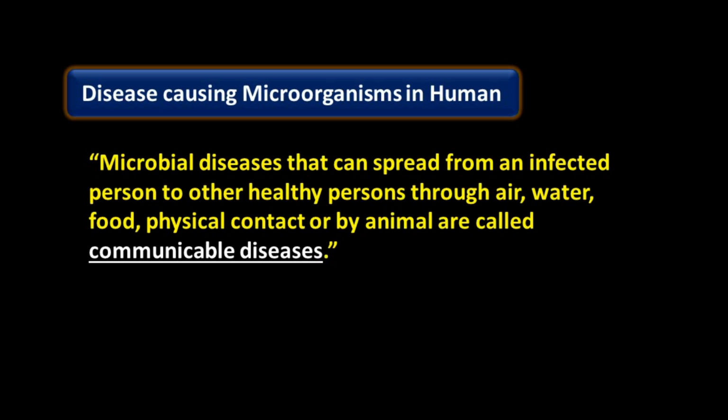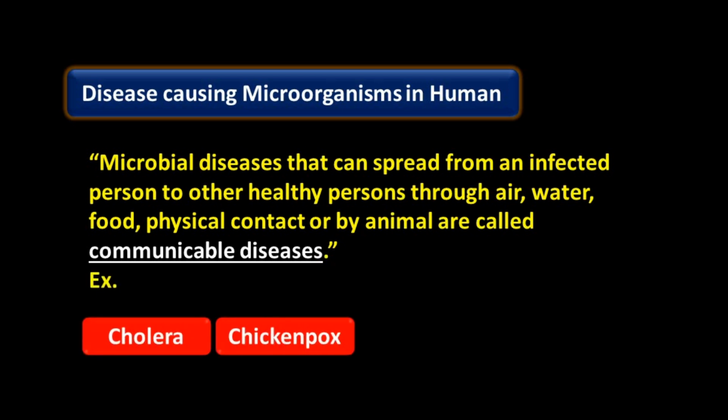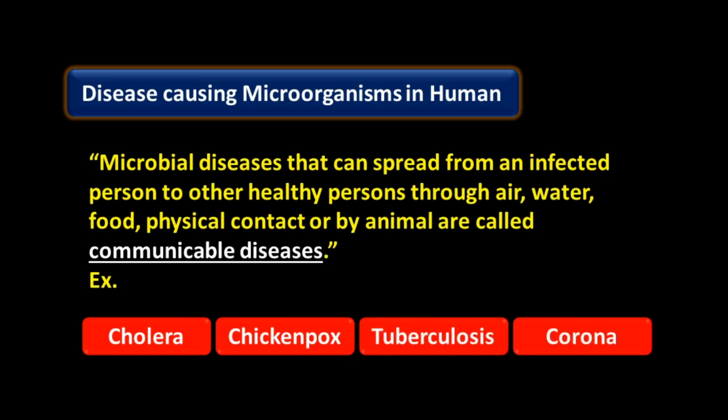Examples are cholera, chickenpox, tuberculosis, corona. These are communicable diseases because they transfer from infected person to healthy person through air, water, food, physical contact or by some animal.